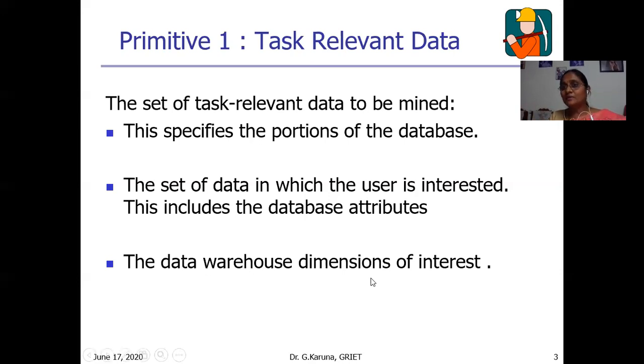Similarly, the relevant tables in terms of the data warehouse, the relational tables, are called dimensions. So what are the important dimensions for task relevant data? Like this, we can choose the data. That is primitive one.